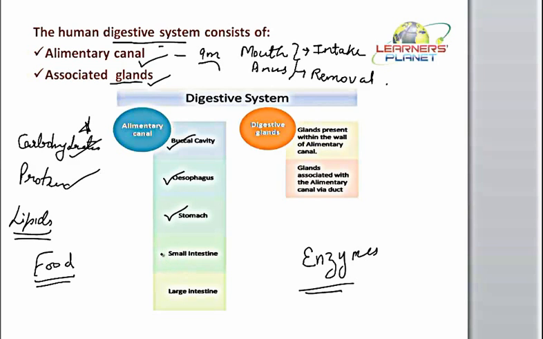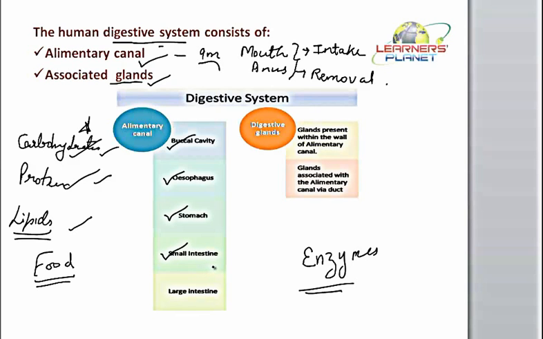Further, it leads to the small intestine, which is the long tubular part of this alimentary canal, and we can say it is around 6 meters long. So the 6 meters is accommodated in the abdominal cavity only, right? So for that purpose it is highly coiled, and it supports the digestion of all these materials, carbohydrates, proteins as well as lipids. So the complete digestion, or the complete conversion of this food material, takes place in the small